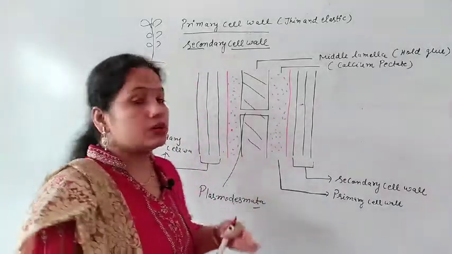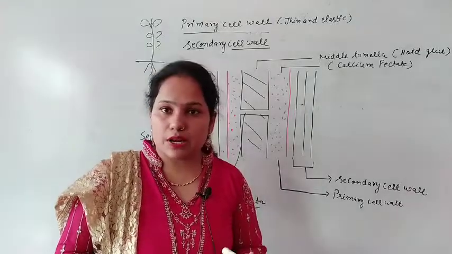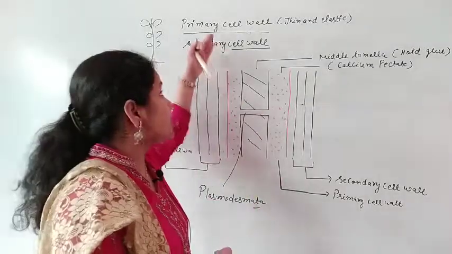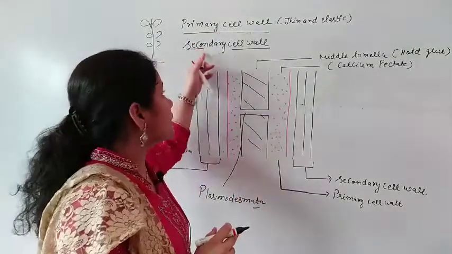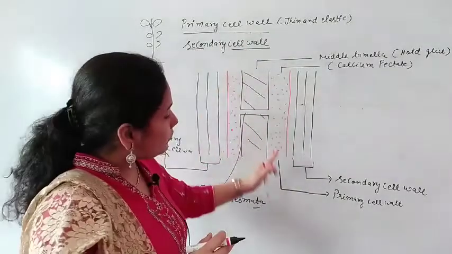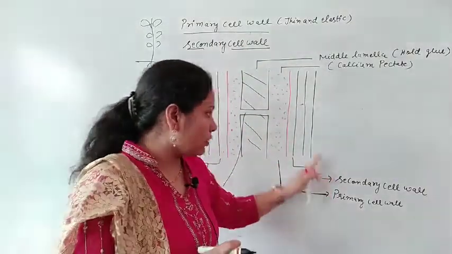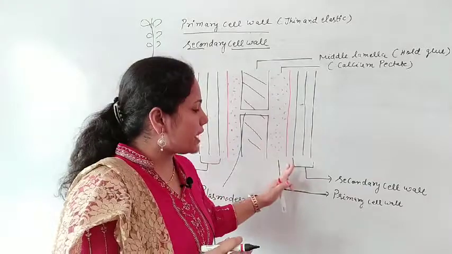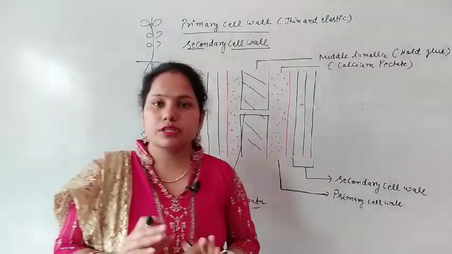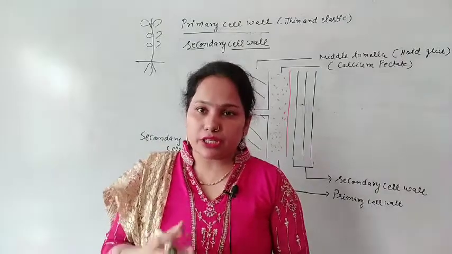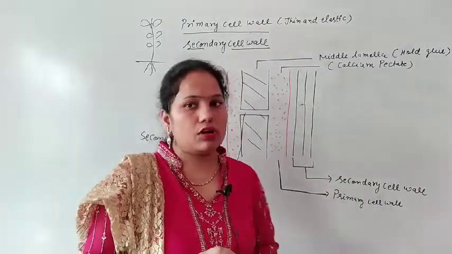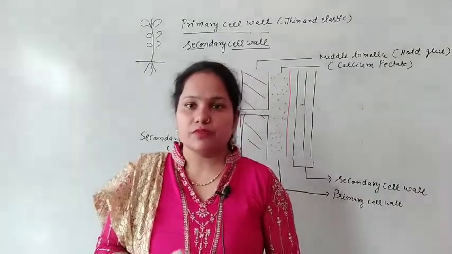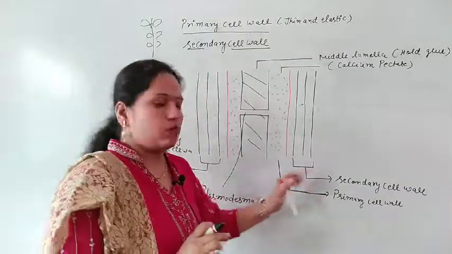The secondary cell wall is developed from the primary cell wall. It is thick and inelastic, while the primary cell wall is thin and elastic. It is after the primary cell wall, because the primary cell wall is after the middle lamella, but after the primary cell wall the secondary cell wall is present, and proteins are less in the secondary cell wall. The deposition of suberin and lignin is present in the secondary cell wall.